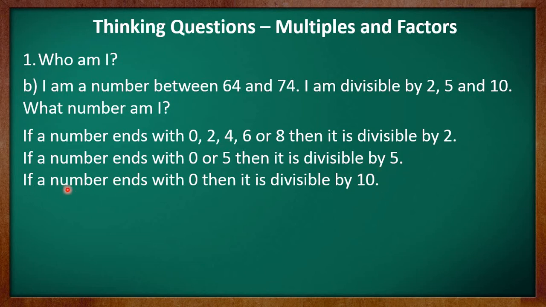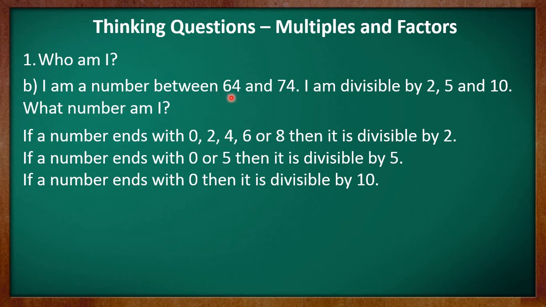And if a number has 0 at its ones place, then the number is divisible by 10. So kids, what is common in these three divisibility tests? Yes, the common part in it is the number should end by 0. That means there should be 0 at ones place of the number.